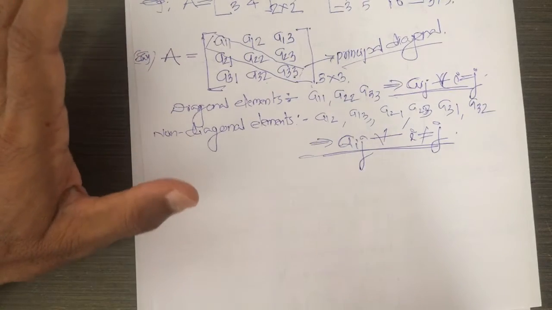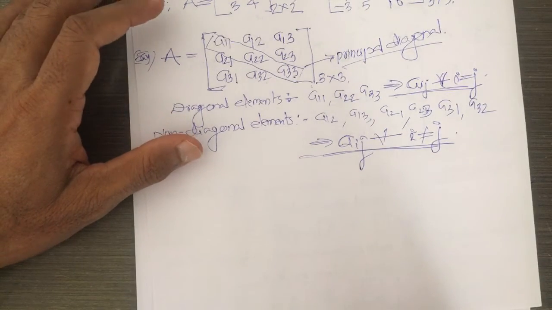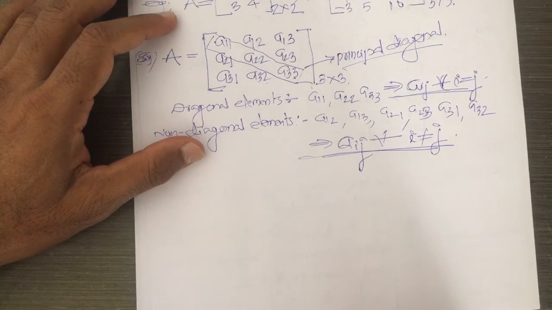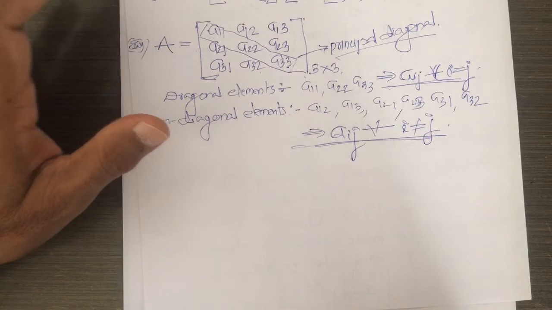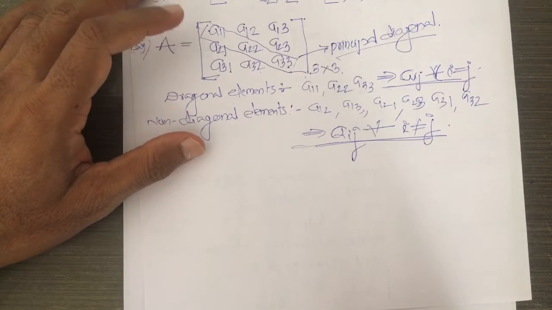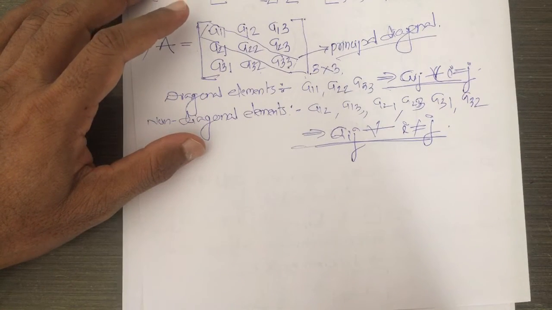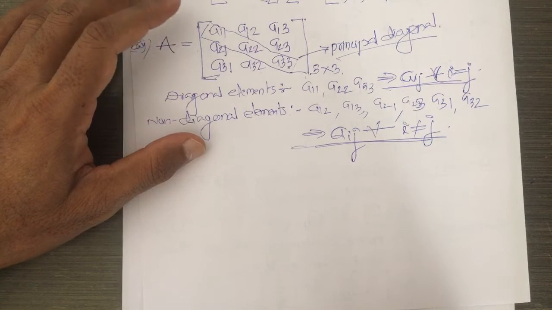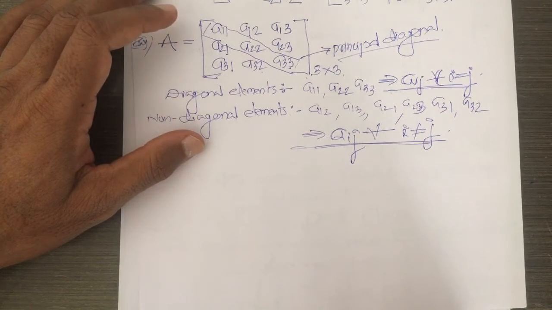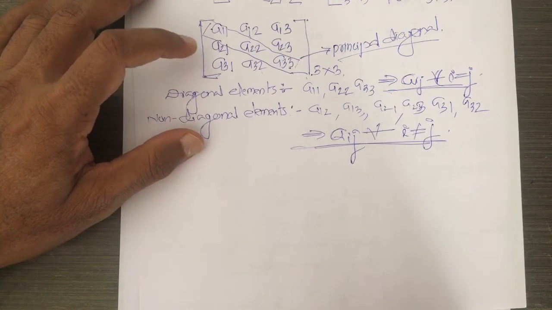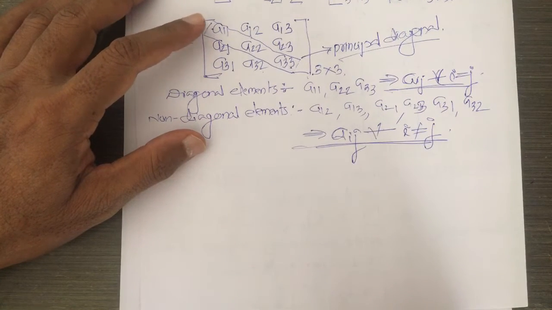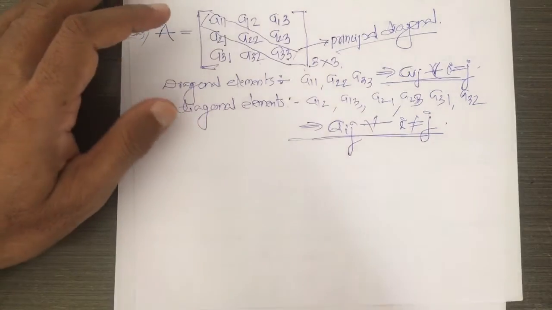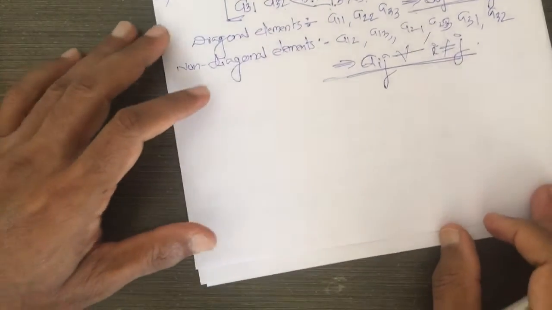So, remember, first of all, a matrix in which the number of rows and columns are the same is called a square matrix, and in the square matrix, the diagonal from left top to right bottom we call the principal diagonal, and elements along the principal diagonal are called diagonal elements, and obviously other elements are called non-diagonal elements.